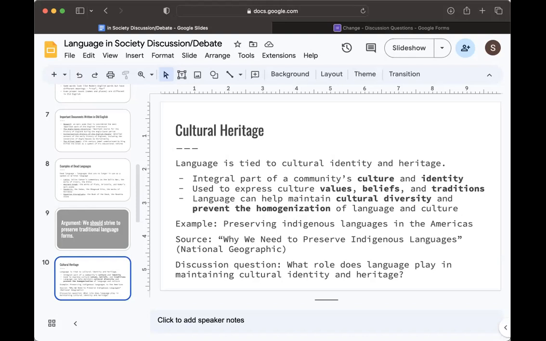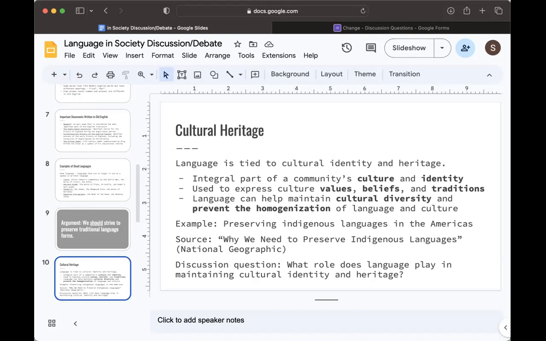Preserving traditional language forms can also help maintain cultural diversity and prevent the homogenization of language and culture around the world. If we don't interfere, the languages could all die, and that can take a lot of cultural diversity away with it. An example of this is preserving indigenous languages in the Americas. These indigenous languages are often tied to cultural practices and rituals, so preserving them is very important for maintaining the cultural heritage of these communities. A source I found on this is called Why We Need to Preserve Indigenous Languages from National Geographic.